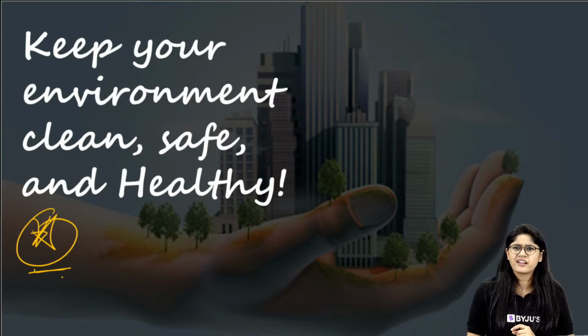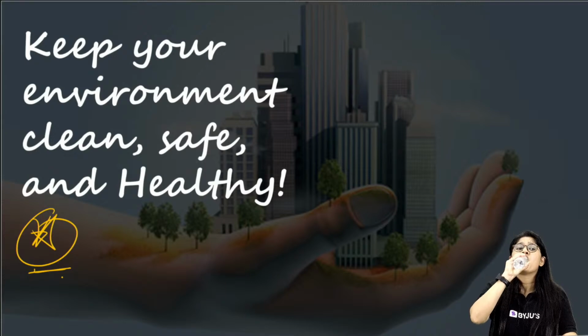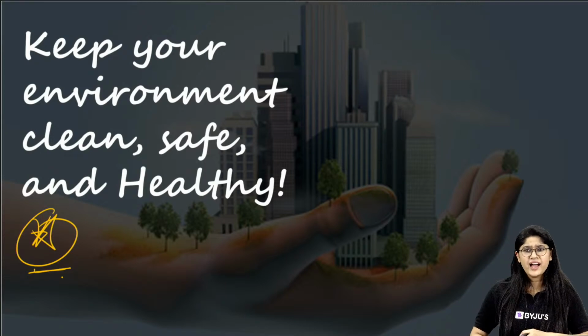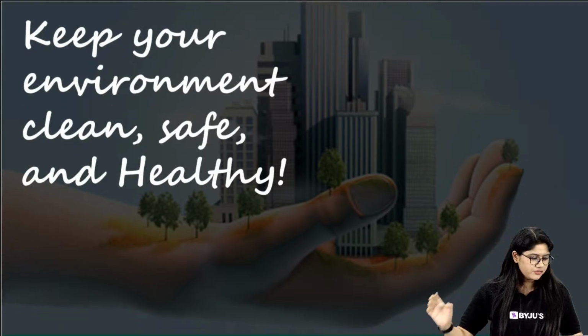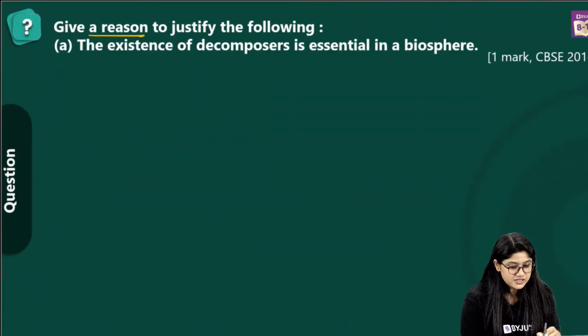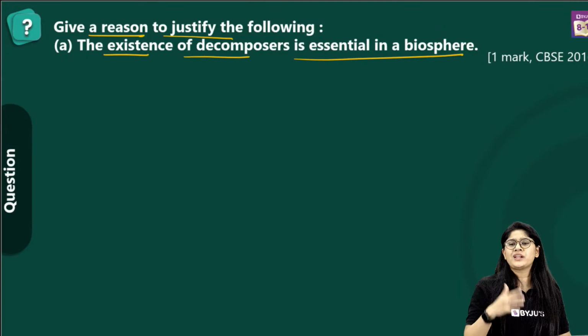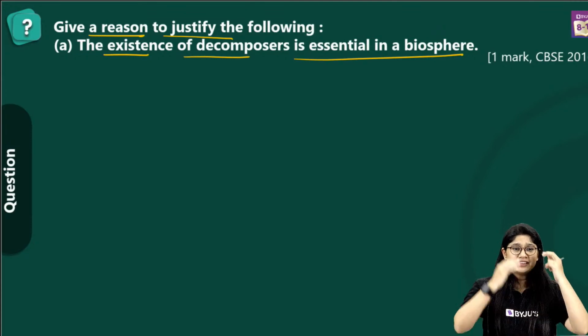So we have our environment, right? Such an interesting chapter, and from this chapter we have very easy questions. So let's quickly start with it. And here we go. The first question we have from this chapter is: give reason to justify the following. The existence of the decomposer is essential for the biosphere. Now can you write what a biosphere is?